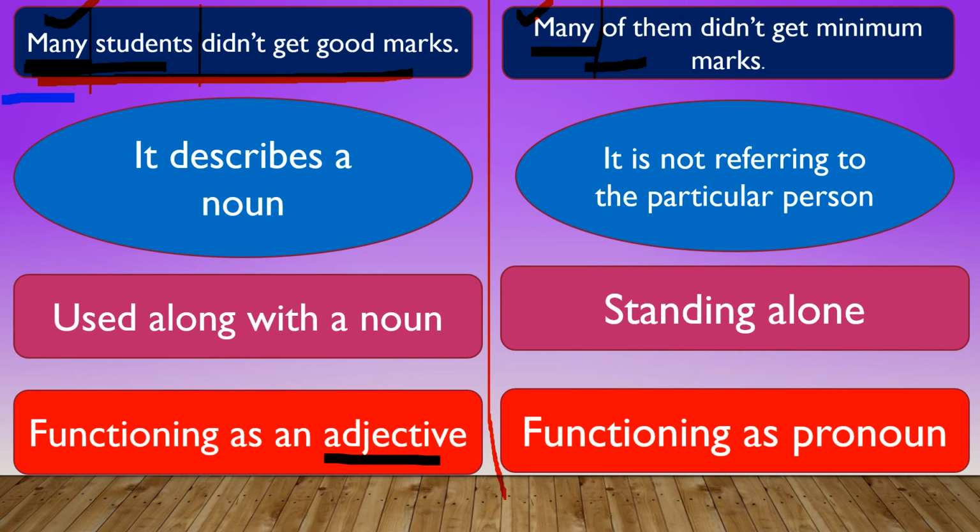In the second sentence, many of them didn't get good marks. Here many is not referring to a particular person. It is not used along with any noun. It is only standing alone. So its function is only indefinite pronoun. Understood? So we have to understand that when any indefinite pronoun is used along with a noun, it is describing the noun. So it has to be taken as an adjective.